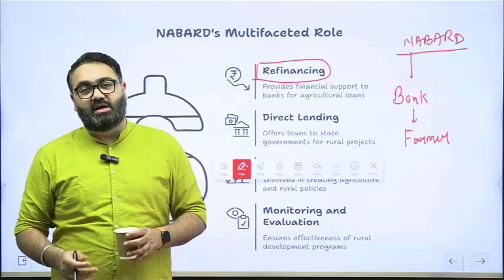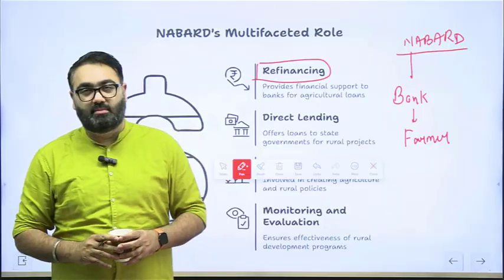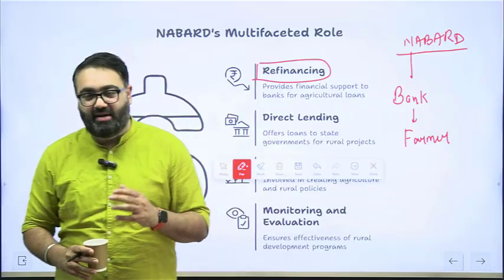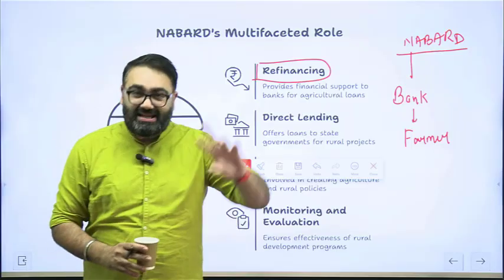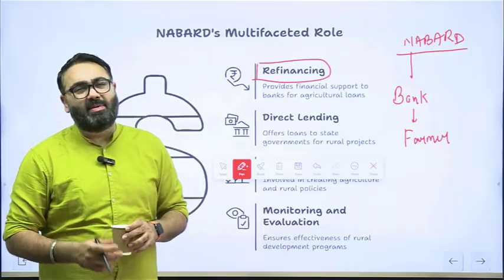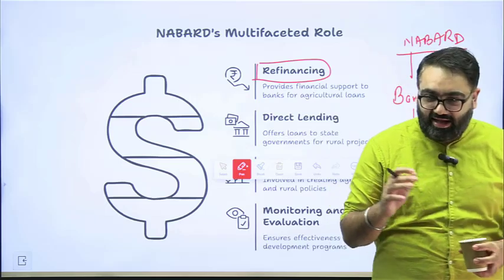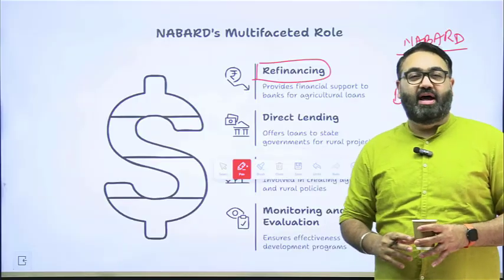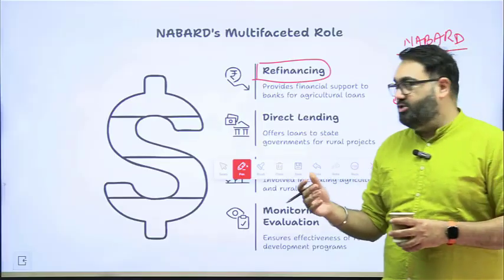In the rural areas, the problem with RRBs is that there is not a lot of deposit coming in. Not many people come to RRBs and deposit their money. So they don't have a lot of money in the form of deposits to give loans. They need some other source of money so that they can go ahead and give these loans. This is where NABARD plays an important role. NABARD makes sure that they have availability of credit so that they can give out loans. This is called refinancing. So they are not financing the customer directly. NABARD is financing the bank, and the bank is then giving money to the end consumer.